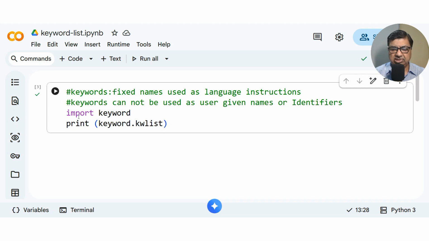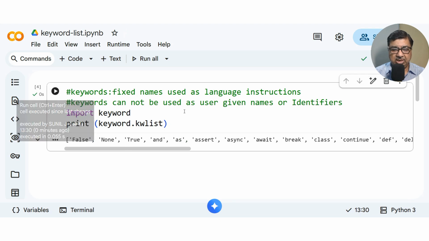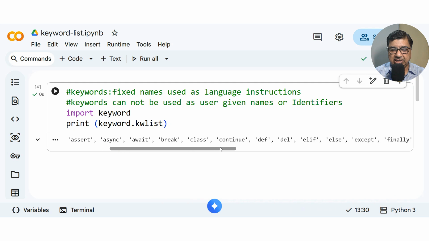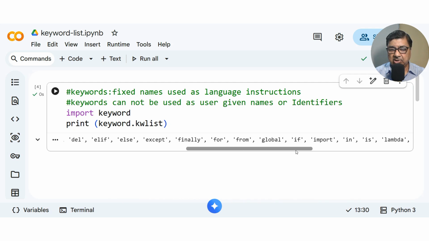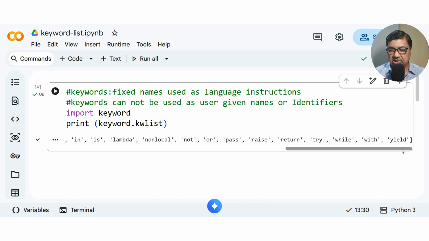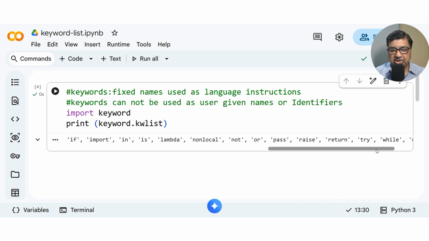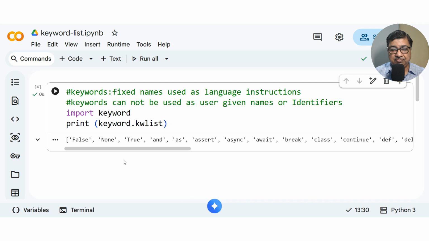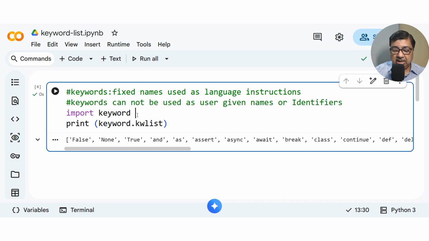This is the program. This is a simple two-line program. You may not know how import is working, how this function or method is working, but let us still run this program. So with this program you are getting this whole list, what all names Python reserves for itself, which means that you cannot give these names as your own names.